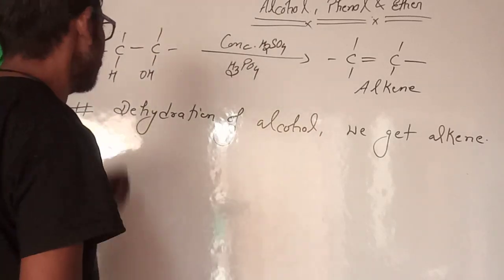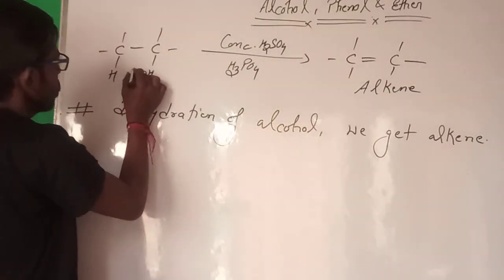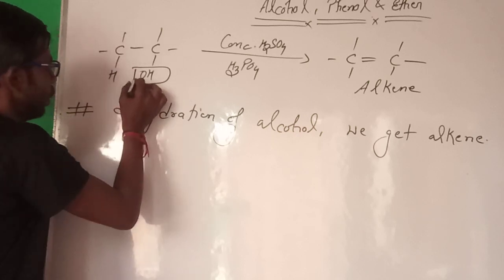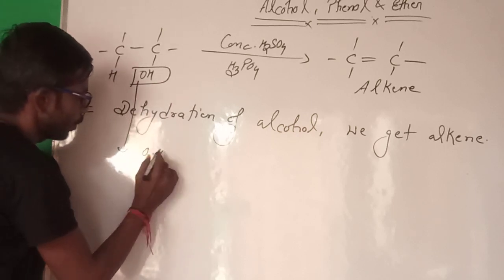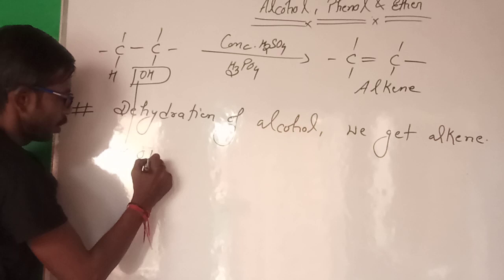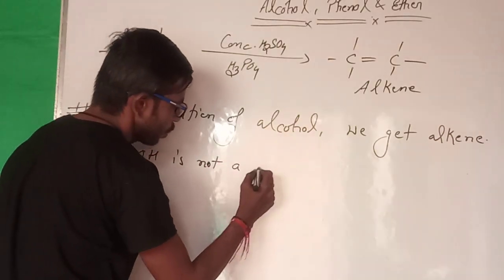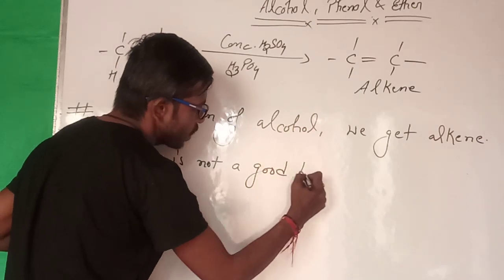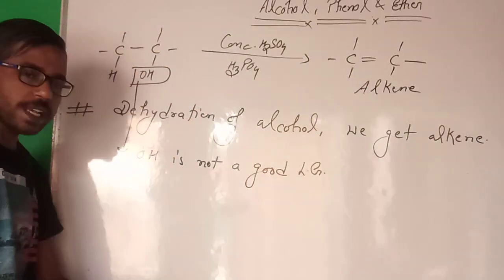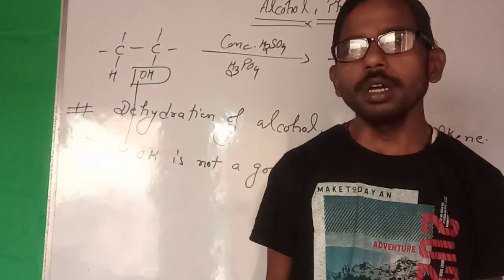But the question is that OH is not a good leaving group. Guys, you know very well OH is not a good leaving group.